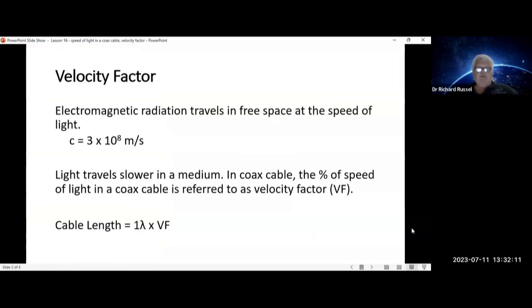Here's velocity factor. First, let's look at electromagnetic radiation. It travels in free space at the speed of light, which is approximately 3 times 10 to the 8th meters per second. Light travels slower in a medium, however. In a coax cable, the percent of speed of light in a coax cable is referred to as velocity factor. To find the cable length for one wavelength, you take the wavelength in free space times the velocity factor.